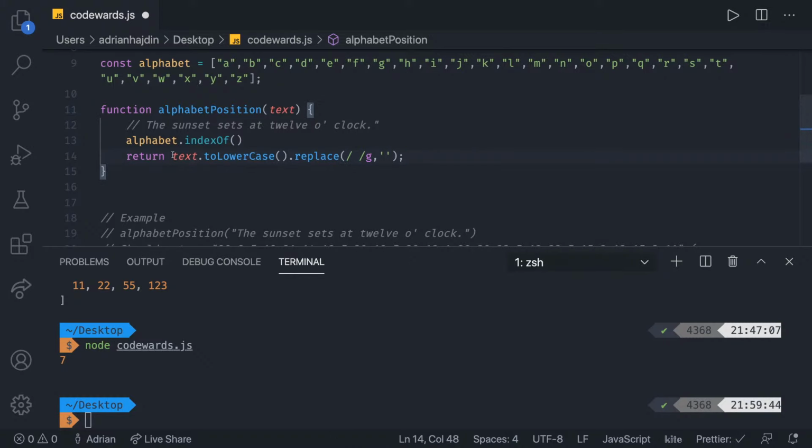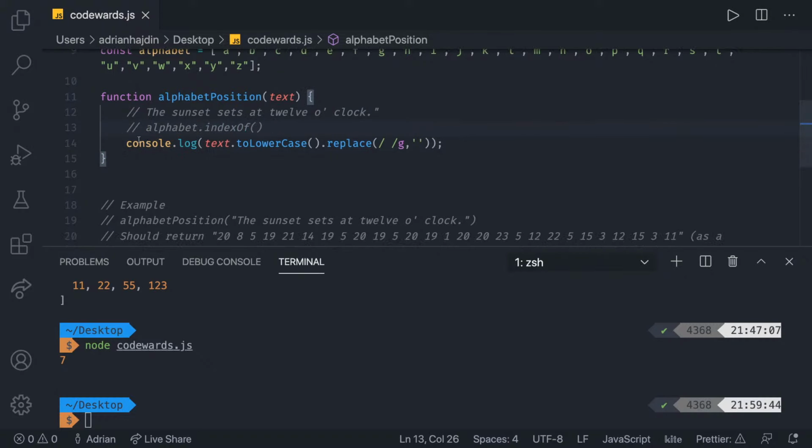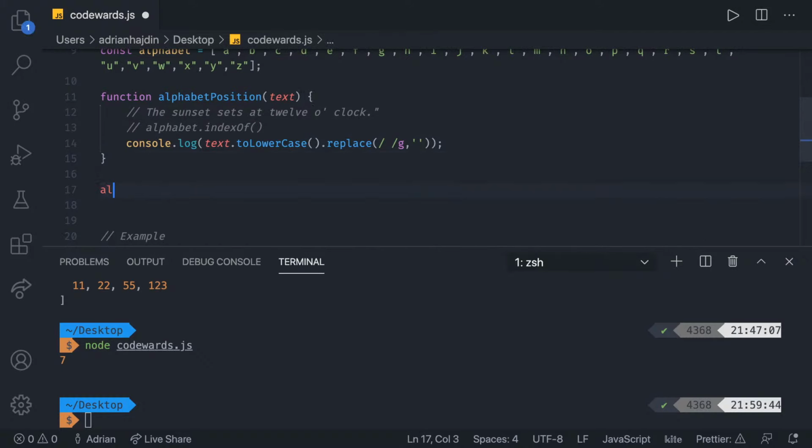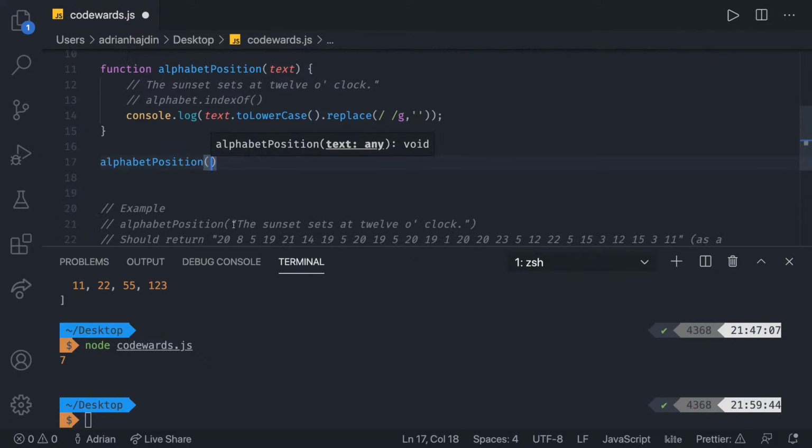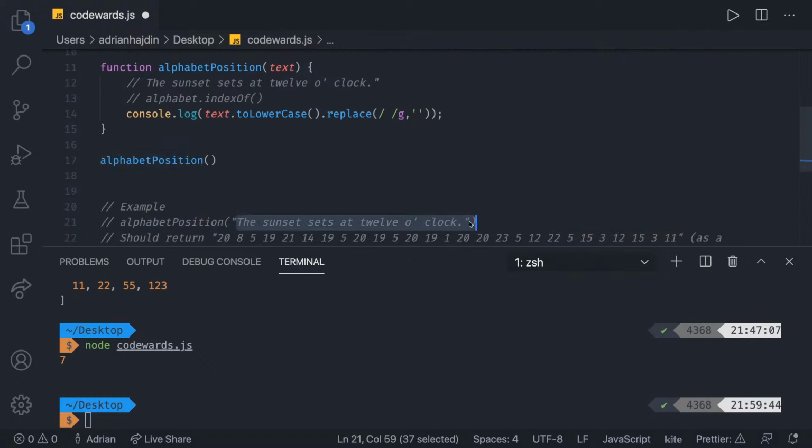So how can we test it out now? Well, let's simply try to console log this thing and see what that is going to give us. So if I do that, let me see. There we go. And now what I can do is simply call the function. So that's going to be alphabetPosition, and we're going to pass in this string right here, and let's see how it's going to look.